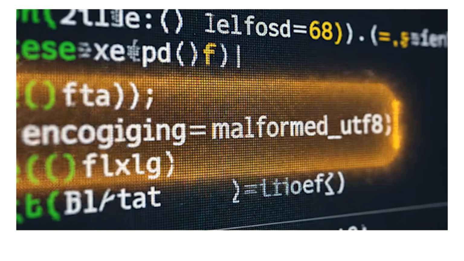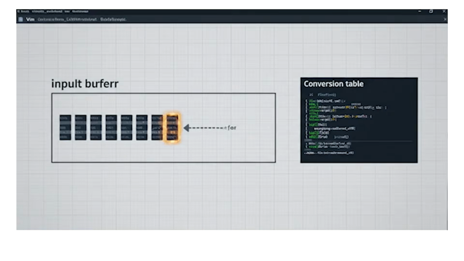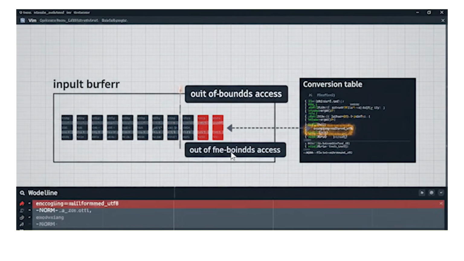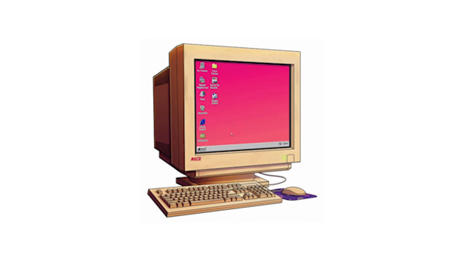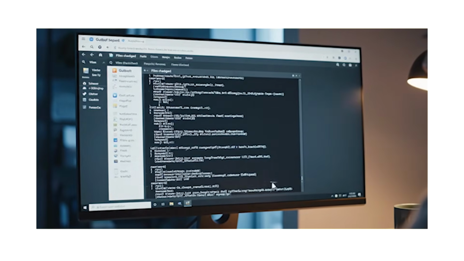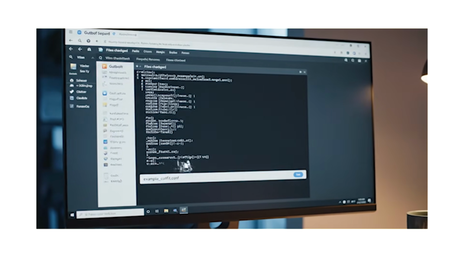Claude found that a specially crafted modeline with a malformed encoding directive could overflow an internal buffer. The parser doesn't properly bounds check a conversion table lookup. In plain English, you open a file, any file, and if it contains a malicious modeline, the attacker gets code execution on your machine with your permissions. Think about that. You clone a repo from GitHub. You review a pull request. You download a config file. Any of those could trigger this.